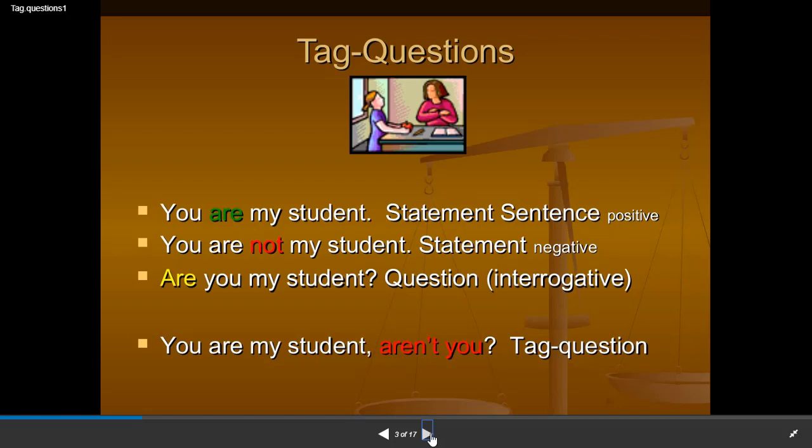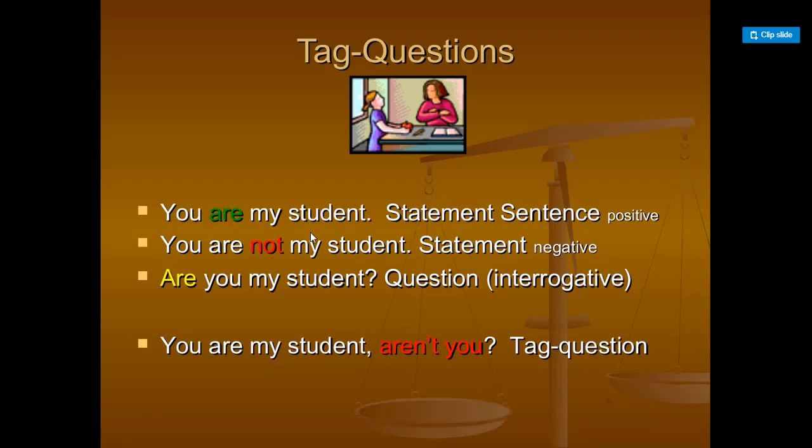The first one is a positive, informative, affirmative sentence: You are my student. The second is the opposite. It is a negative sentence: You are not, or you aren't, my student. An ordinary question that seeks information is: Are you my student? Here the teacher is not sure that the student is one of his students.